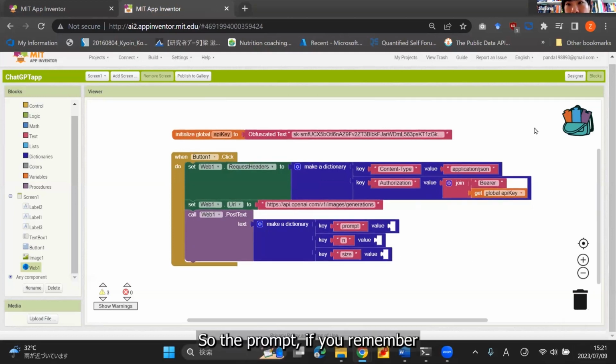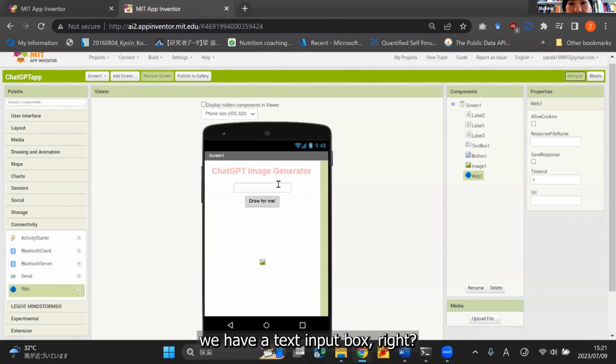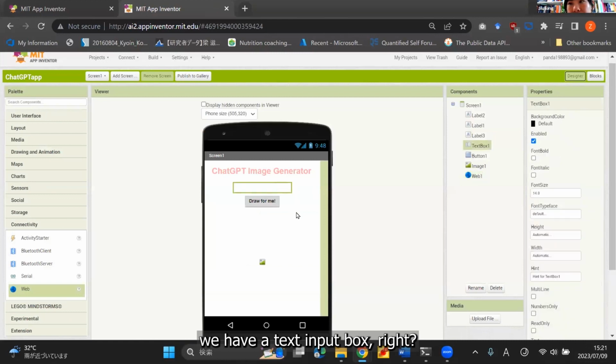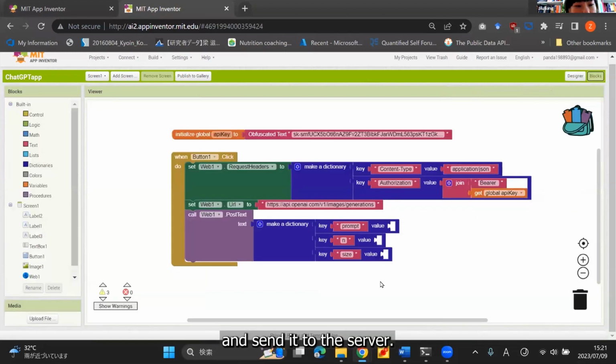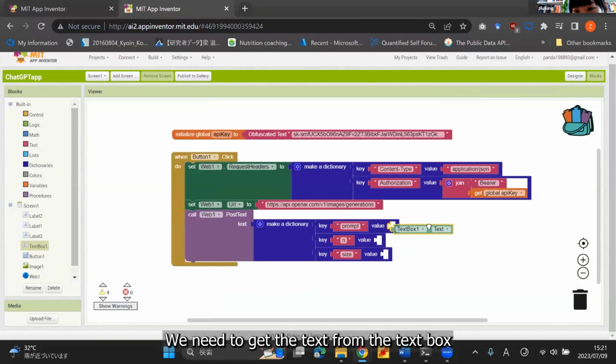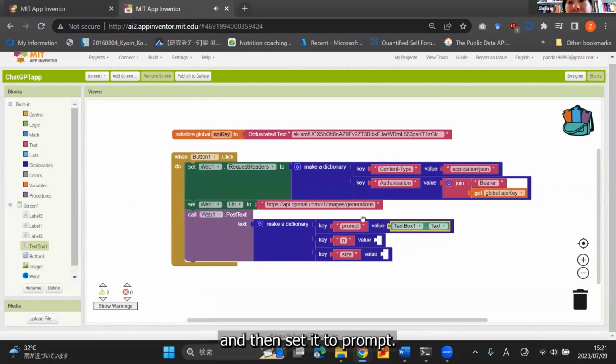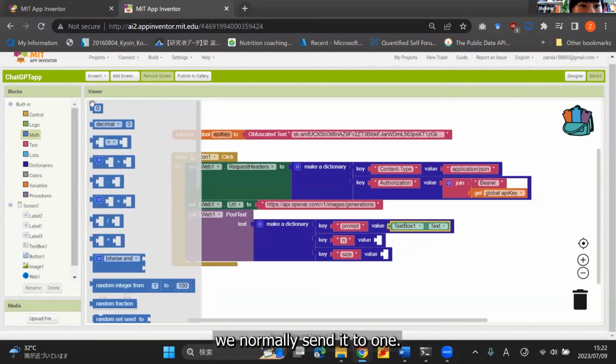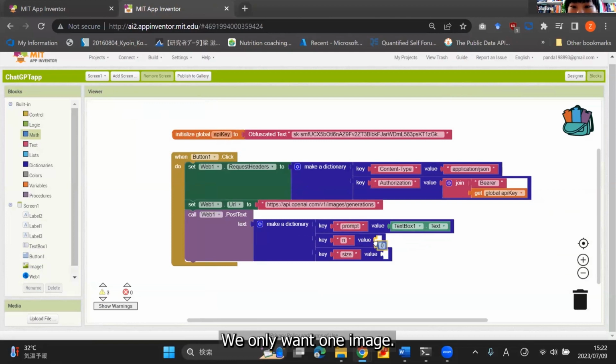For the prompt, if you remember on the user interface, we have a text input box, right? So this is where the user inputs a description of the image. And we need to get that information and send it to the server. So we need to use this text box. We need to get the text from the text box and then set it to prompt. And then for n, we normally set it to 1. We only want 1 image.